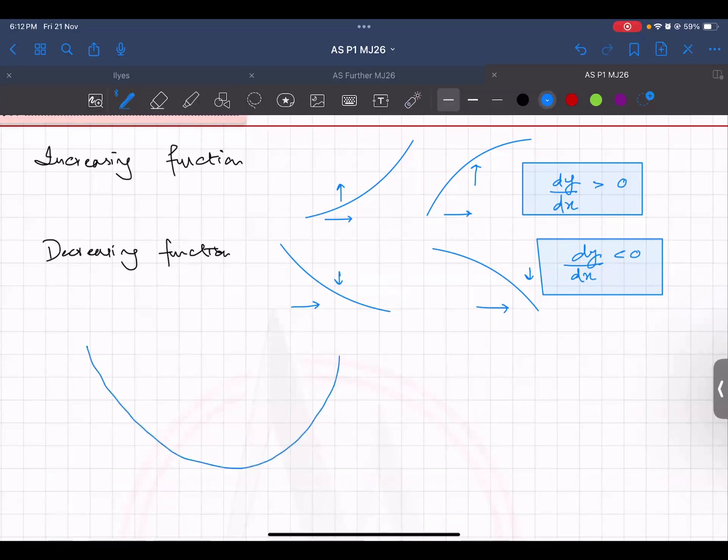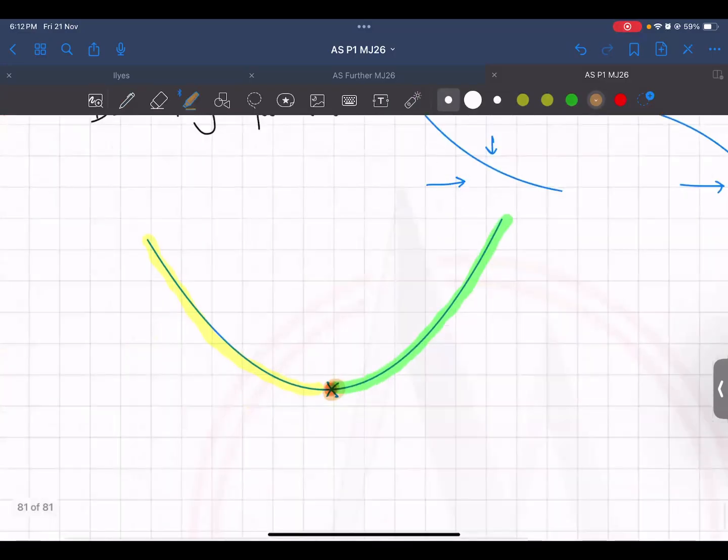For example, let's suppose I'm using this as an example. This is your quadratic graph. You know about this. You have three portions of this: this portion, this portion, and exactly at the turning point. For the yellow part, you can see that the graph is coming down. So in this portion, all of the gradients of the tangents would be negative.